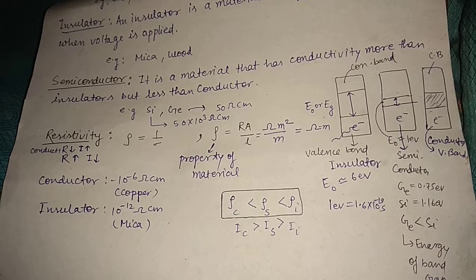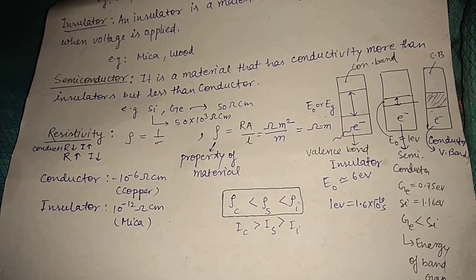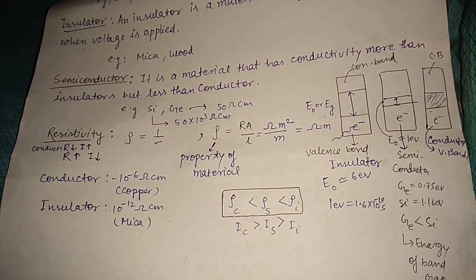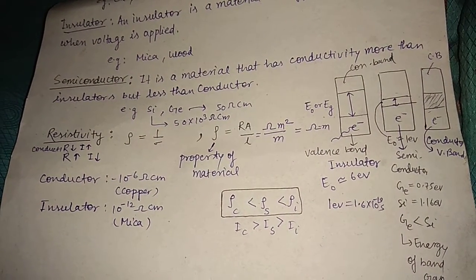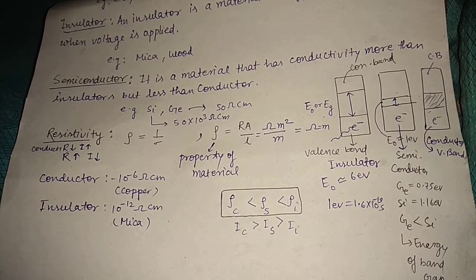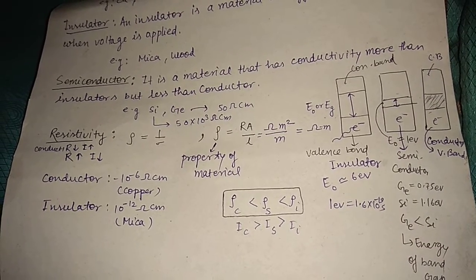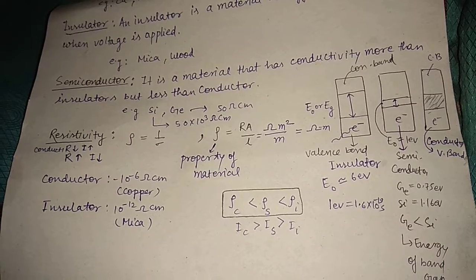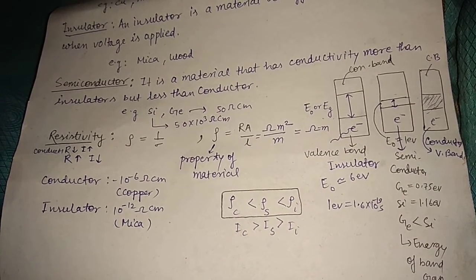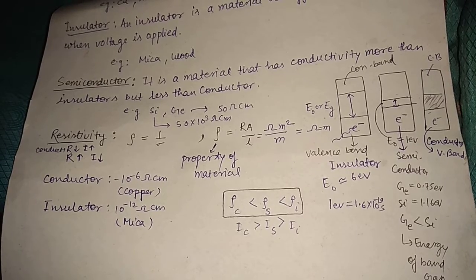You can see the band diagram. First, the insulator band diagram. You can see the upper part is the conduction band and the lower part is the valence band, with electrons in the valence band.